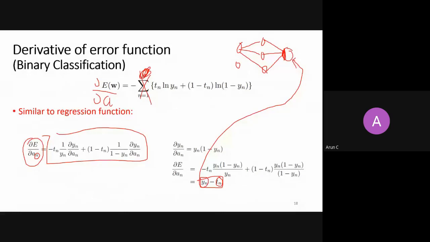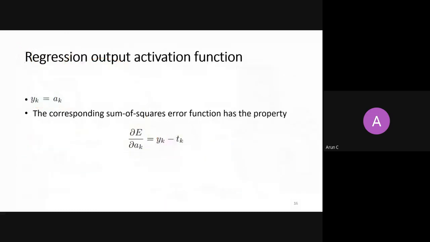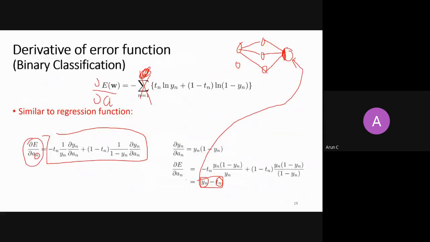In regression also, there was a difference between your actual output and your prediction. Here also, there is a difference between the actual output and the probability which you are giving in binary classification.